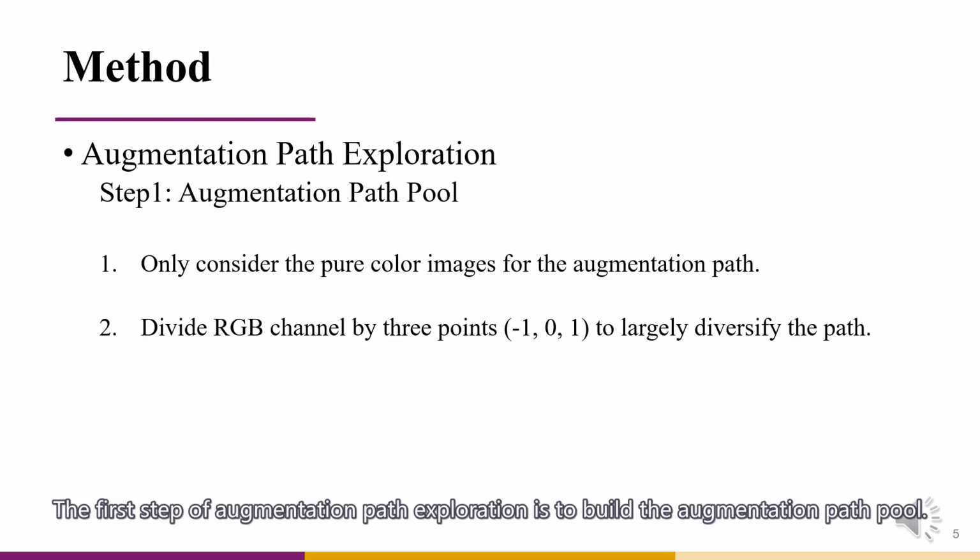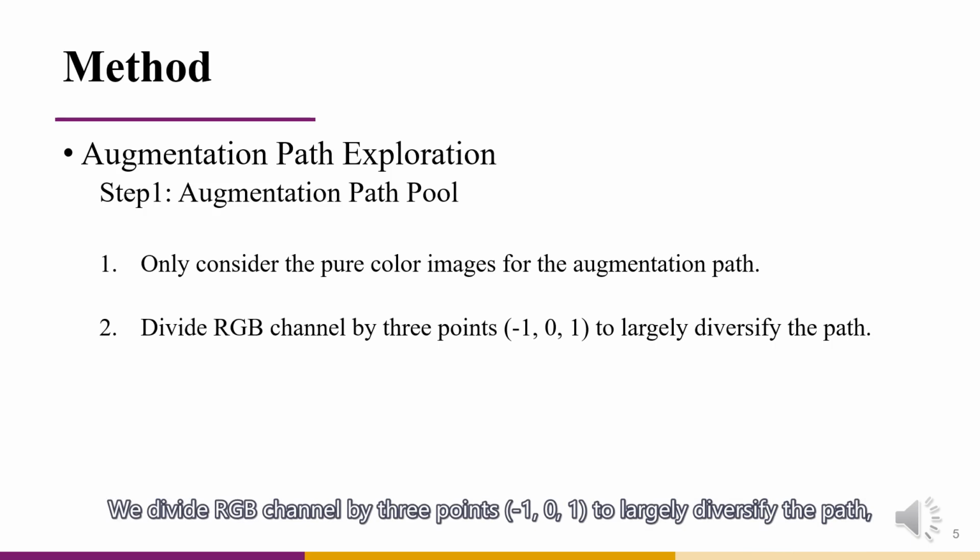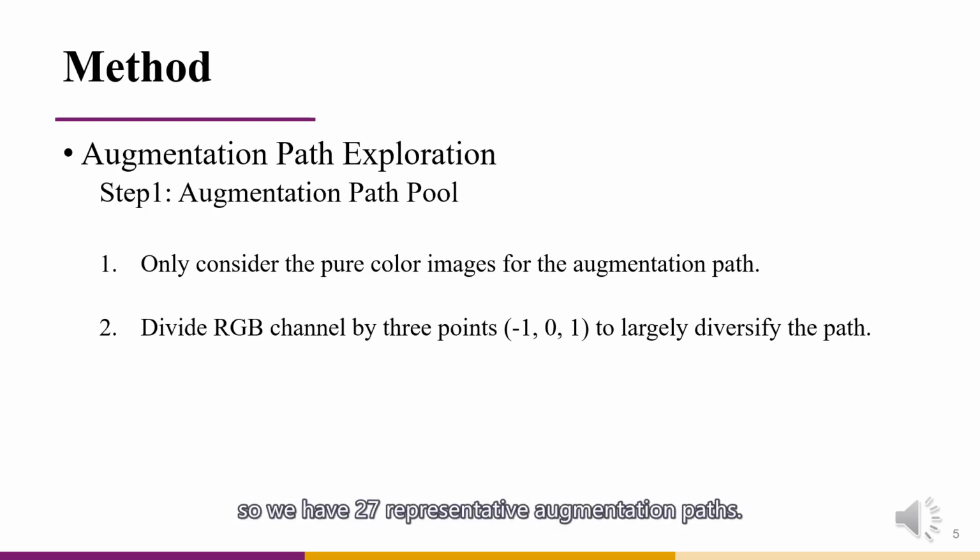The first step of augmentation path exploration is to build the augmentation path pool. To reduce the numerous searching space and align with SIM, we only consider the pure color images for the augmentation path. We divide RGB channel by 3 points, -1, 0, and 1, to largely diversify the paths, so we have 27 representative augmentation paths.